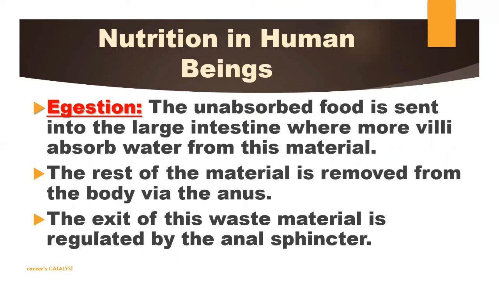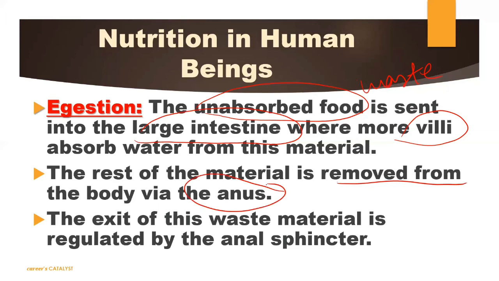Okay, at last the egestion. Because the complex food was there, obviously there will be some waste product also. So the unabsorbed food, means to say the food which is not absorbed by the small intestine, is defined as what? Unabsorbed food. You can say this as waste food also. This particular waste food will move on to the large intestine. Okay. यहाँ पर भी villi present होते हैं, because these villi will help to absorb the excess water content which is present in your food, because water is required in our body. It is very important for us. So it will be restored again by the large intestine wall. Okay. Now the waste material will be removed via the anus from our body.